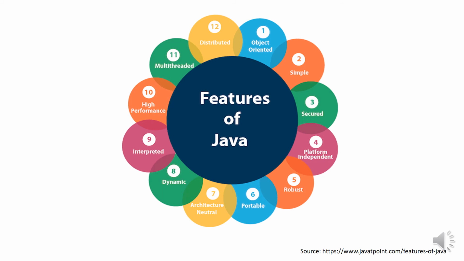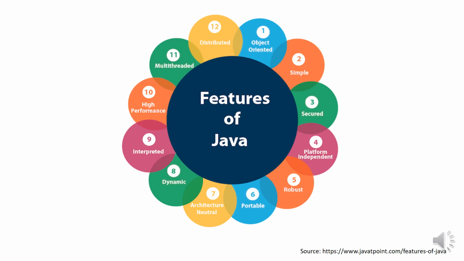Apart from these, there are also some excellent features which play an important role in the popularity of the Java language. Now you can see 12 very important features of Java are listed: object oriented, simple, secured, platform independent, robust, portable, architecture neutral, dynamic, interpreted, high performance, multi-threaded and distributed.